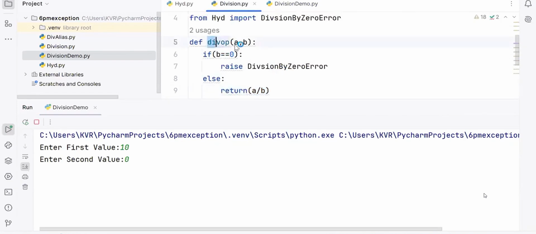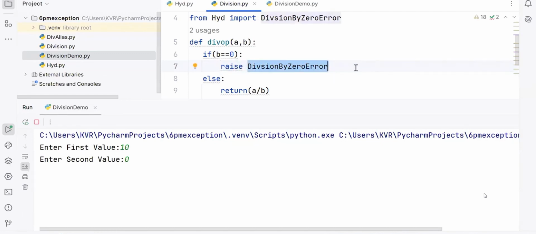Looking for that function. What is A and B? 10, 0. B is equal to 0, so raise division by 0. We are explicitly using the raise keyword to hit my own exception. Implicitly, PVM uses the raise keyword for hitting a predefined exception because it is already present in Python. Since this is developed by me explicitly, I am using the raise keyword explicitly here. Raise division by 0 error.